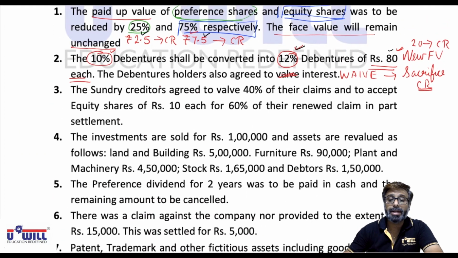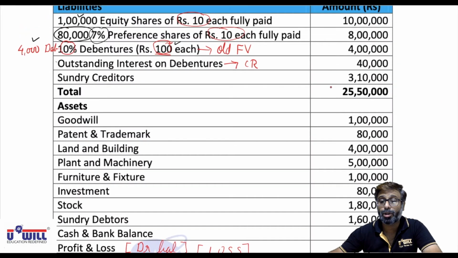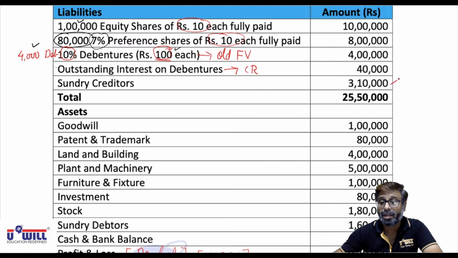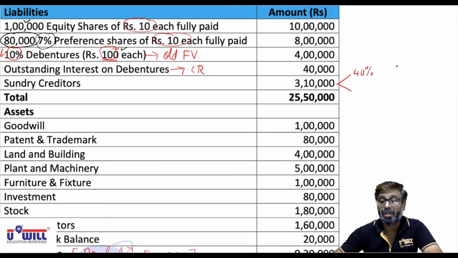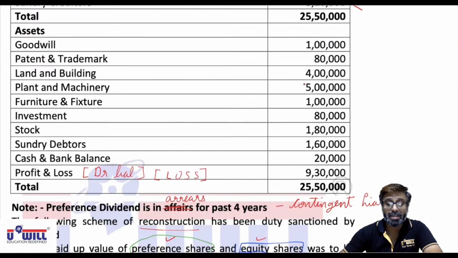The sundry creditors agreed to waive, this printing mistake is there everywhere, make the correction. Waive means sacrifice 40% of their claims. Out of 3,10,000, 40% they sacrifice. That will be transferred to capital reduction account. What amount? 3,10,000 into 40%, 1,24,000. So 1,24,000 we transfer to capital reduction.